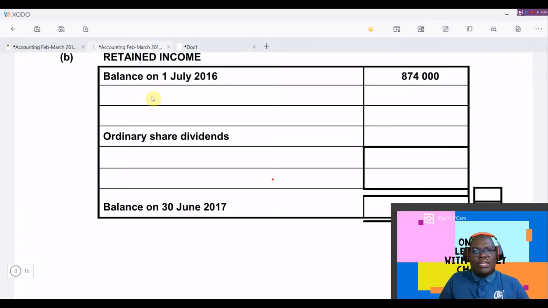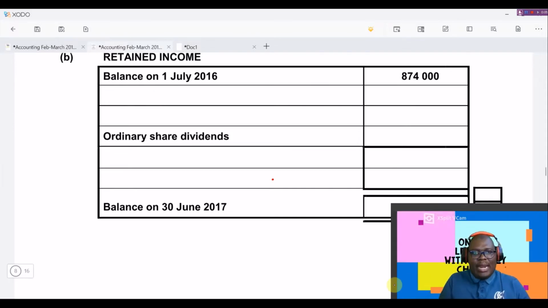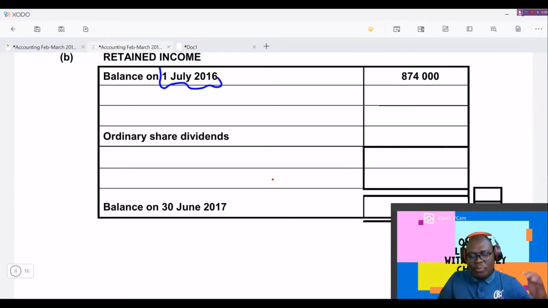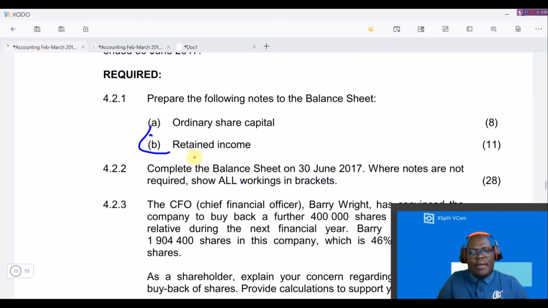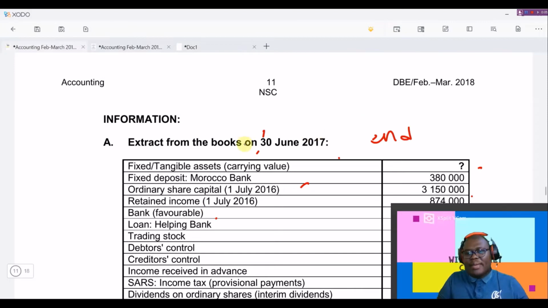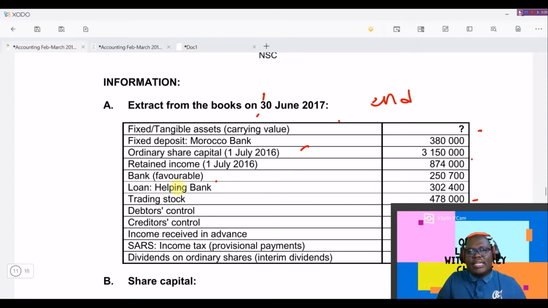Now here you can see that we are given the retained income note, and the first thing that they gave us is the balance. This opening balance is normally taken from the extract that will be given to you in the additional information. So if you go to the additional information, you can see that we have some extracts, and they already have the opening balance of the retained income, which is this one on 1 July